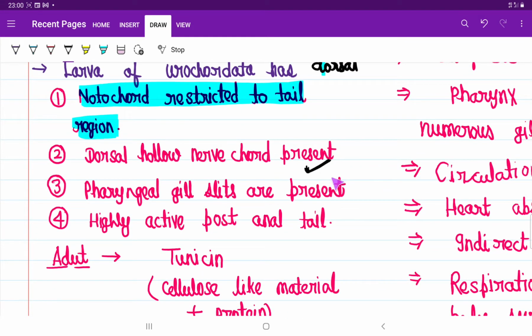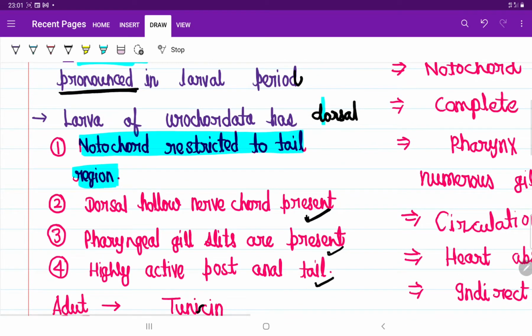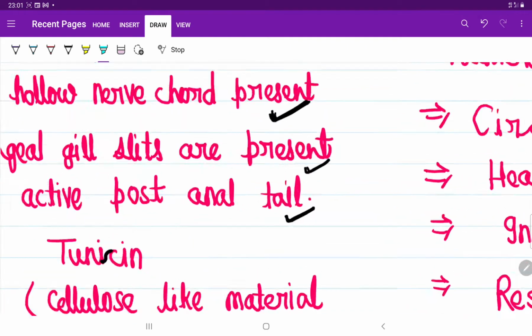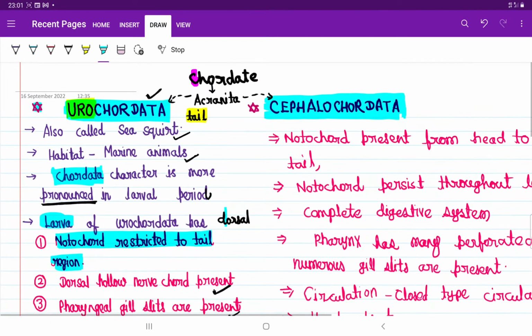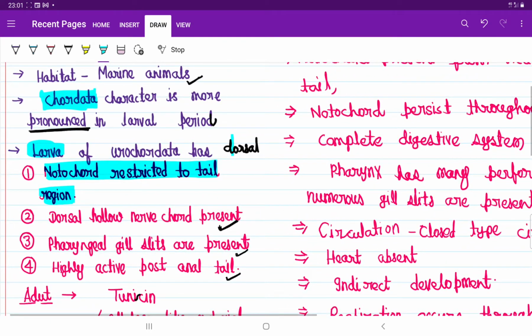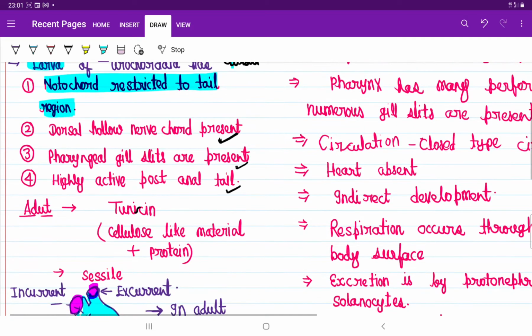Then they have pharyngeal gill slits also. The larva has pharyngeal gill slits, and the adult also has pharyngeal gill slits, right? And then they have a post-anal tail also. So all the chordate characters are quite prominent in the larva, but in the adult, these characters are absent. That's why we say the larva has more prominent chordate characters than the adult, right?